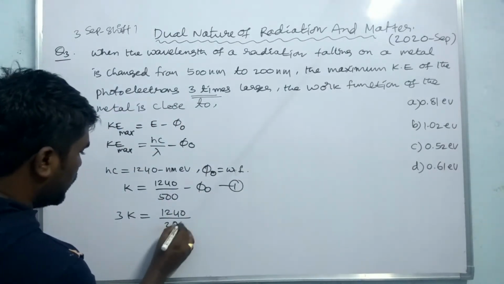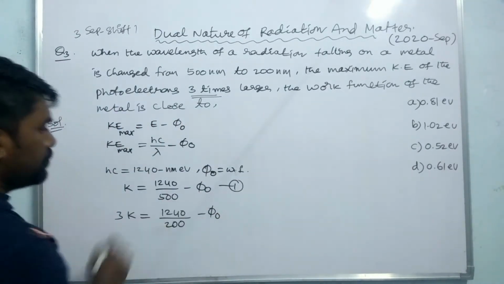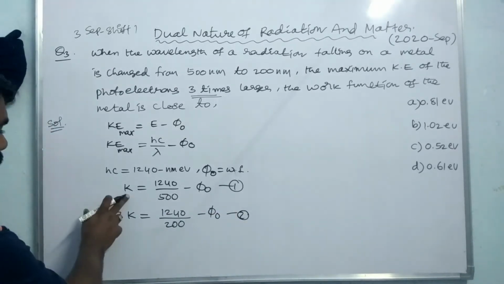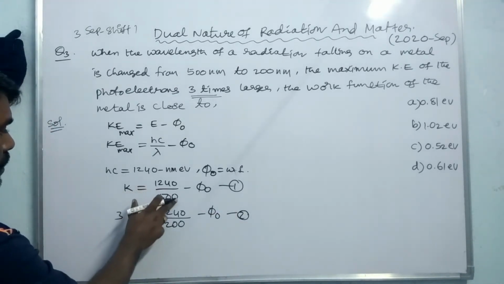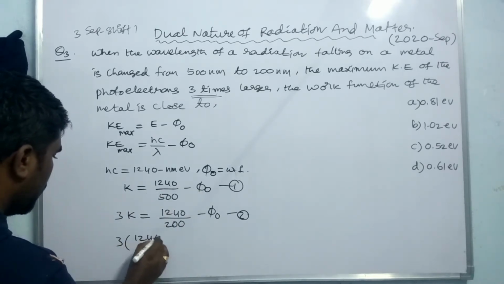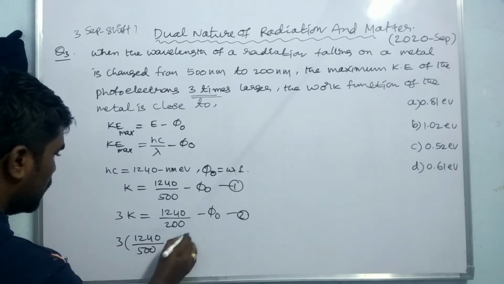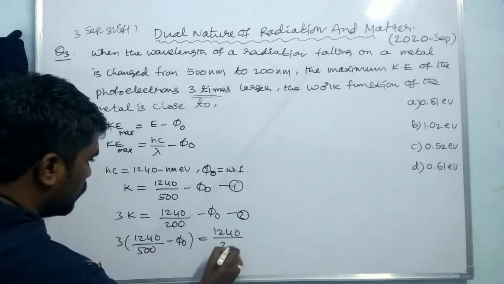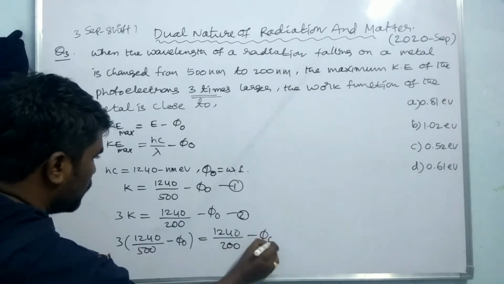It is 1240 by 200 minus phi naught. So from these two equations we can write, since K is 1240 by 500 minus phi naught, 3 into 1240 by 500 minus phi naught is equal to this one, 1240 by 200 minus phi naught.